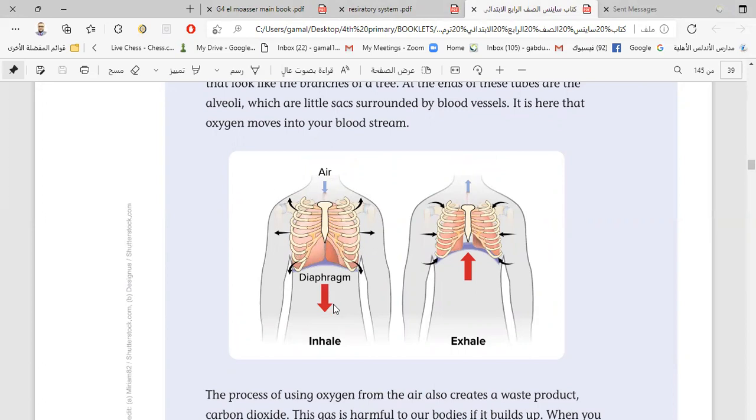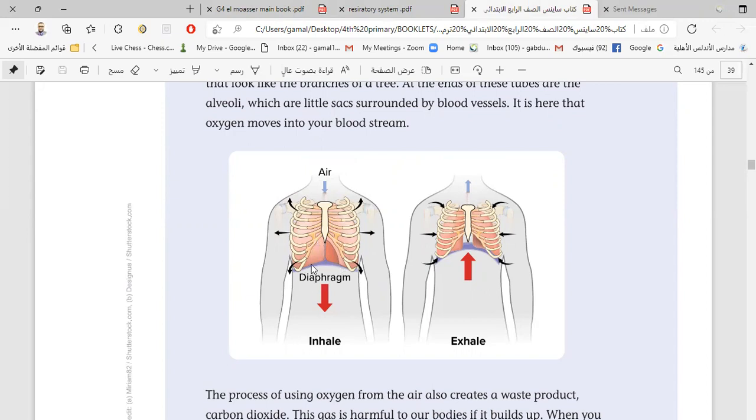We have two parts of our trunk, chest and abdomen, الصدر والبطن. Okay, we have the diaphragm muscle separating between the chest cavity and the abdominal cavity. Now we can study how the diaphragm helps in inhalation and exhalation.